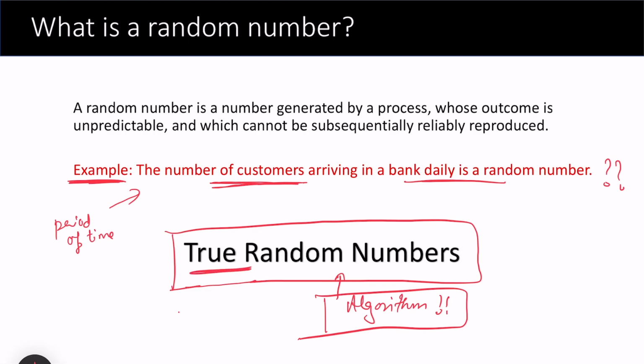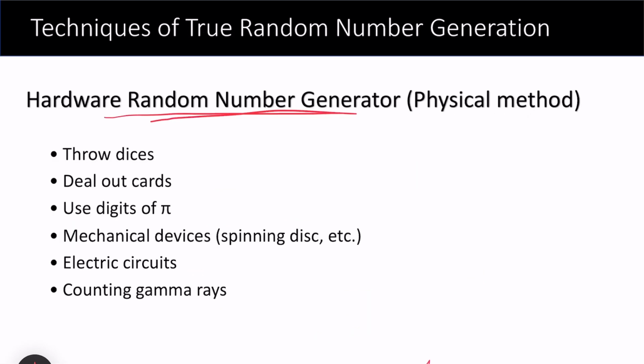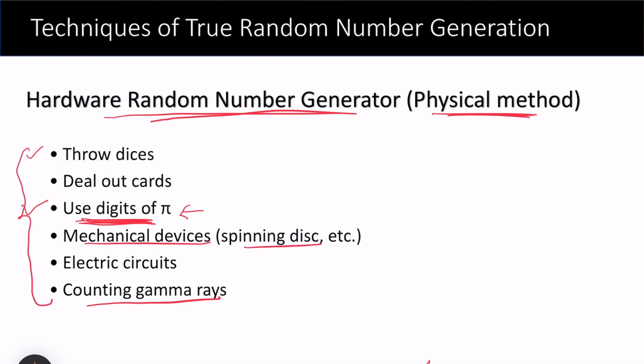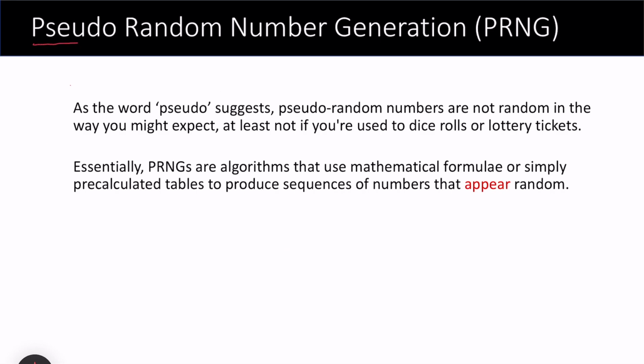For true random numbers, we have the following random number generation, or we say physical methods. For example, we throw a dice, or use digits of pi, because we do not know what the long digits of pi would be, so we keep on calculating, and this is truly randomness. We use counting gamma rays, or we use some mechanical device such as a spinning disk. But these experiments take a lot of time and effort. So instead of true random numbers, we generate pseudo-random numbers in computer algorithms while doing the simulation. The second question is, how do we generate pseudo-random numbers?